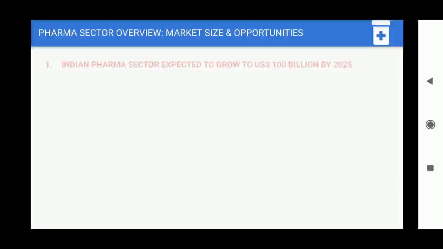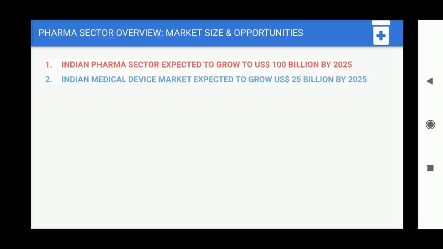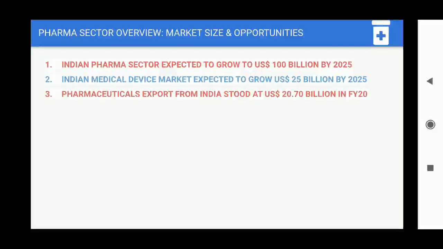Now next we move on to market size and opportunities. The Indian pharma sector is expected to grow to $100 billion by 2025, that is in the next 5 years. Currently we stand at somewhere around $50 billion. As per the McKinsey report, India will have a market of $50 billion by 2020, so we are quite close to that. Next is the Indian medical device market. It is also expected to grow to $25 billion by 2025, like hip implants and pacemakers and all these things. Pharma exports from India stood at almost $20 billion in FY20.